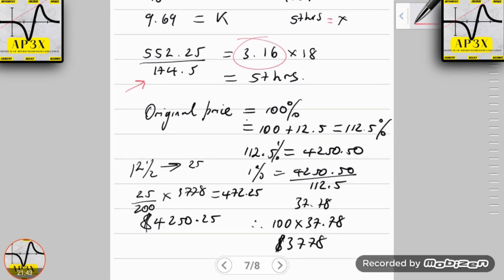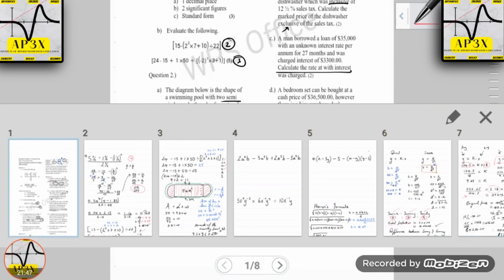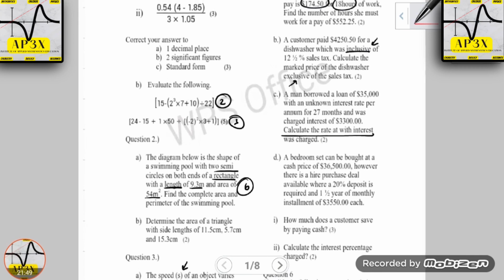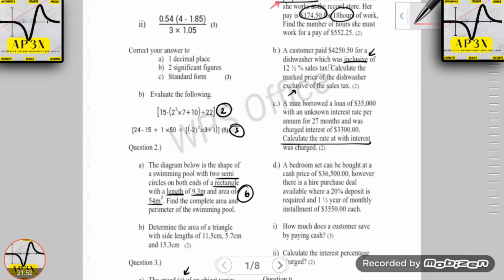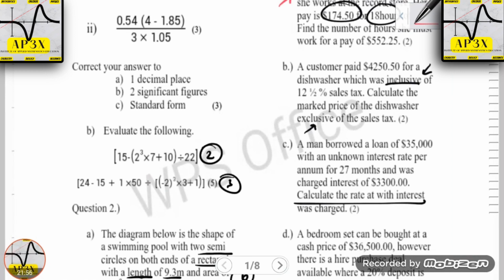Alright, so that was for that particular question. Then let's have a look at the next question, which is related to inclusive tax. Now, a customer paid $4,250.50 for a dishwasher, which was inclusive of 12.5% sales tax. Calculate the mark price of the dishwasher exclusive of sales tax.